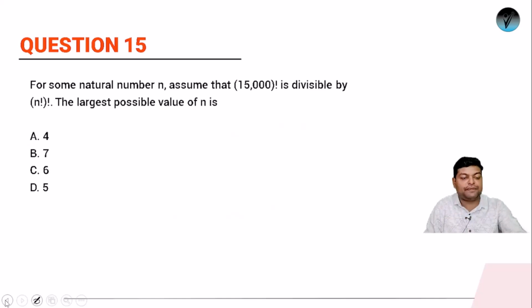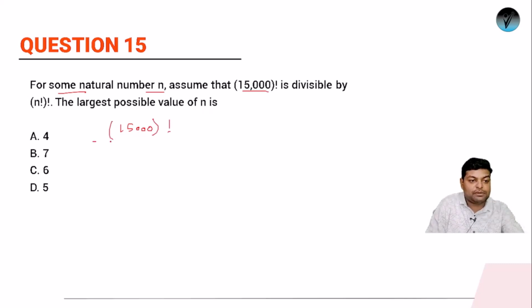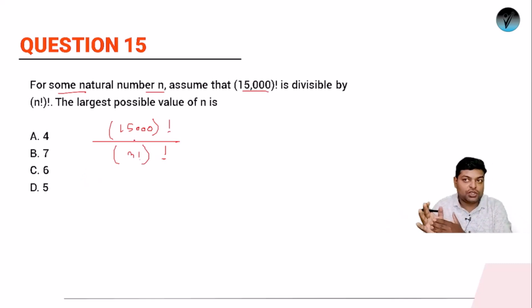Next we have question number 15. So what is question number 15? It says that for some natural number n, assume that 15,000 factorial is divisible by (n factorial) factorial. Then the largest possible value of n is. Okay, so the question is like this: 15,000 factorial has to be divisible by (n factorial) factorial. Now what is 15,000 factorial? So 15,000 factorial will be 15,000 into 14,999 into 14,998, and so on. Okay, so all the natural numbers from 1 to 15,000.